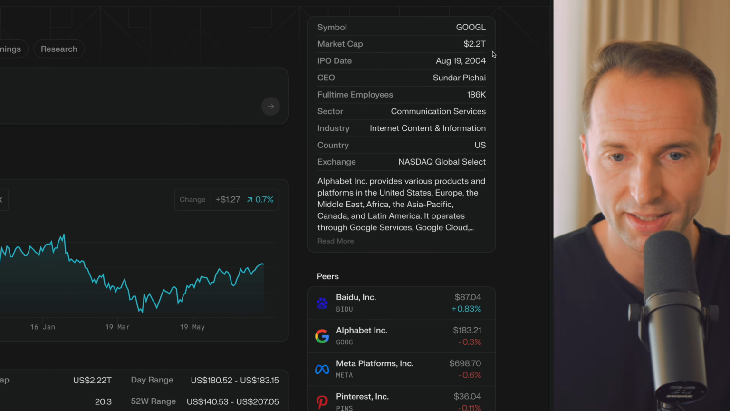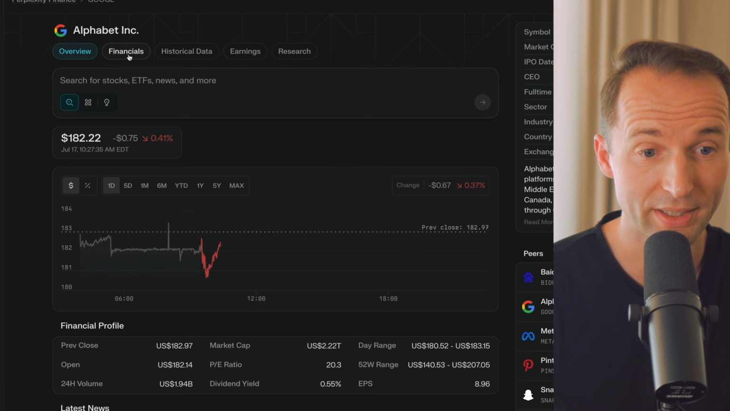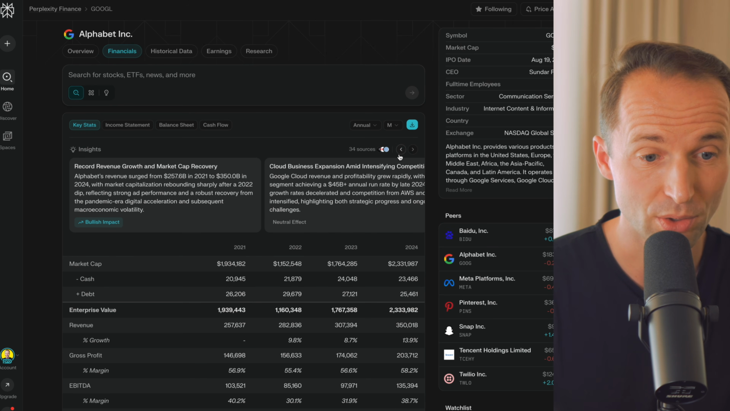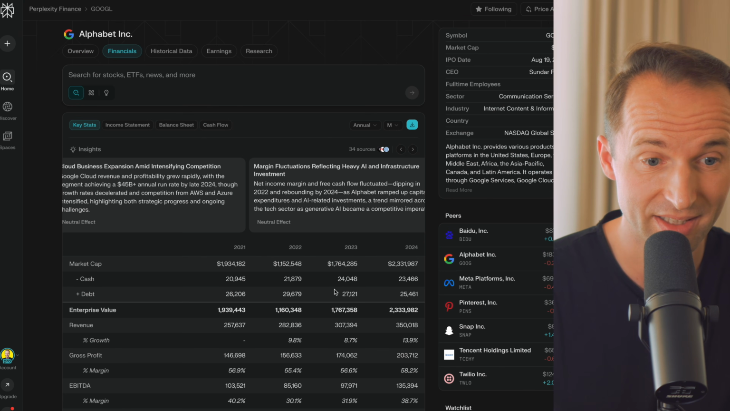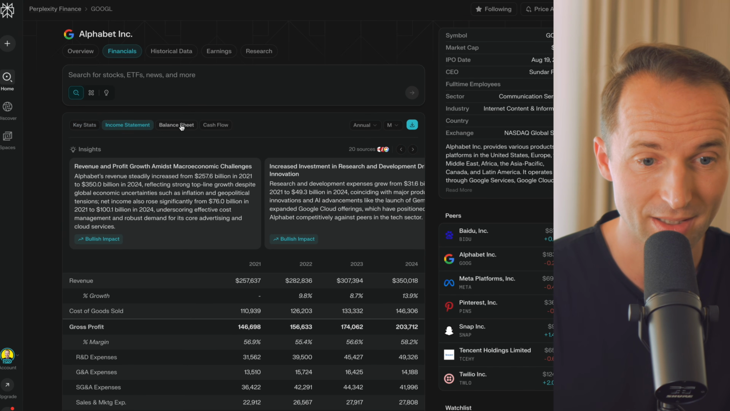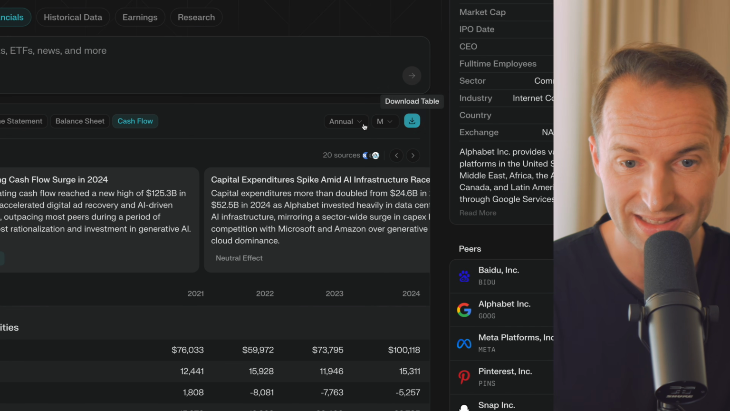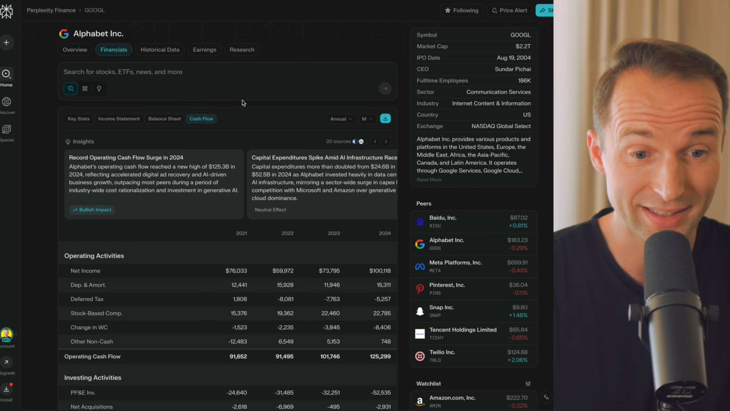Other than that, over here on the right, you have some basic information about the company. And then you can also go at the top to financials and have some more deep dives into the finances. You also have some more insights that you can flick through. Basically you see the numbers here. You can change to the income statement, the balance sheet, and the cash flow statement. The cool thing is you can even download those, so you can download the data in case you want to manipulate it yourself. So that's a cool way.